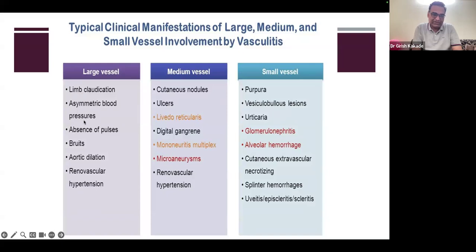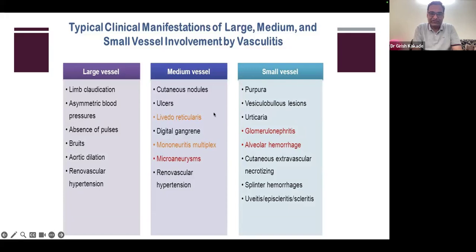Asymmetric blood pressures, because there could be asymmetric affection of the big arteries of the arms. The patients could have asymmetric blood pressures. If patient is not treated in time, there could be absence of pulses. This is what we want to actually avoid with treatment, so that patient doesn't go into this stage. Bruit, when the diameter of the blood vessel goes down, the blood flowing causes bruit, aortic dilatation, and renovascular hypertension. These are the manifestations of large vessel.